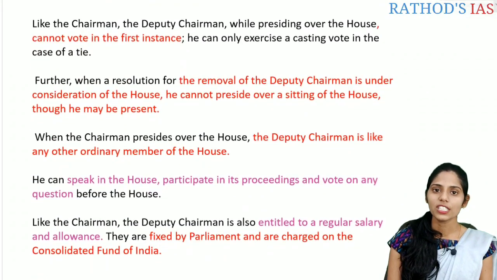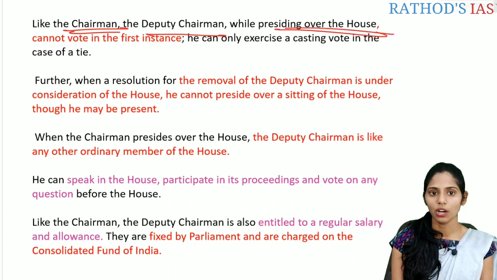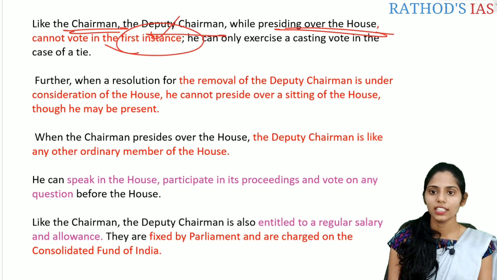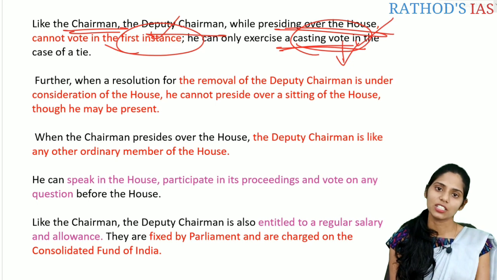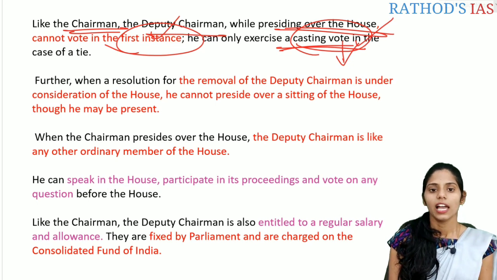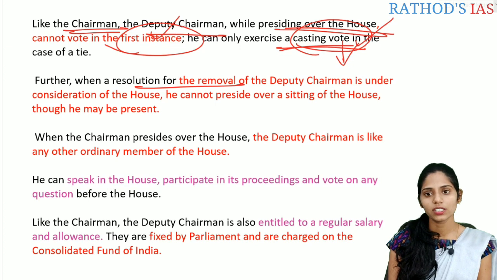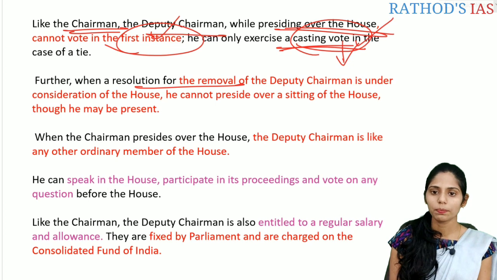And the next important point here is, like the chairman, the deputy chairman while presiding over the house cannot vote in the first instance. He can vote only as a casting vote. That means whenever there is a tie, to resolve that tie, this casting vote is given by the deputy chairman when he is acting as chairman of Rajya Sabha. And when the resolution for the removal of this deputy chairman is under the consideration of the house, he cannot preside over that sitting of the house, though he can be present and participate as well.